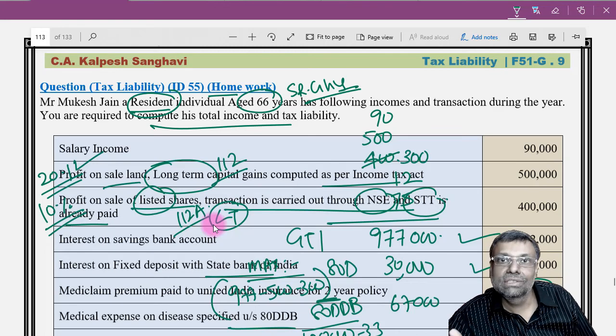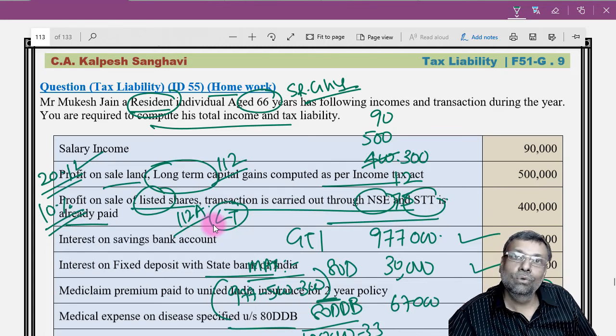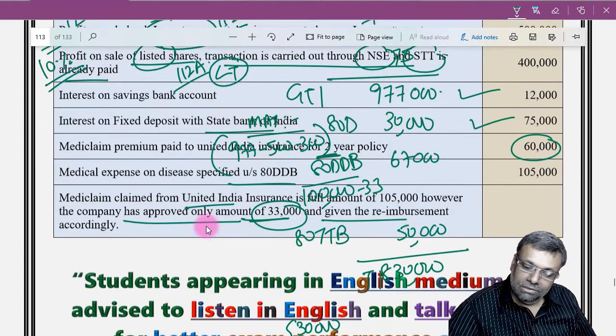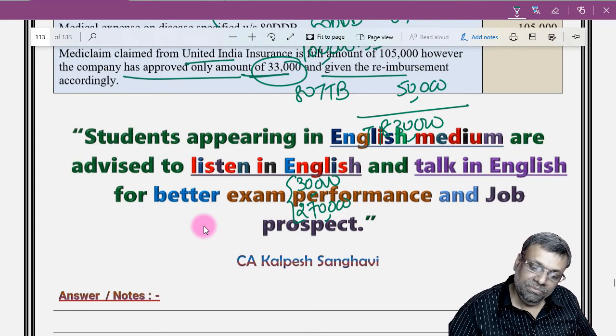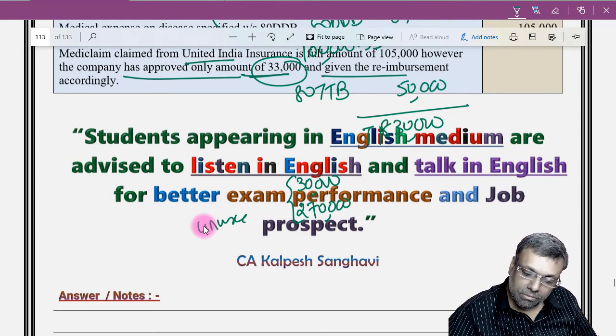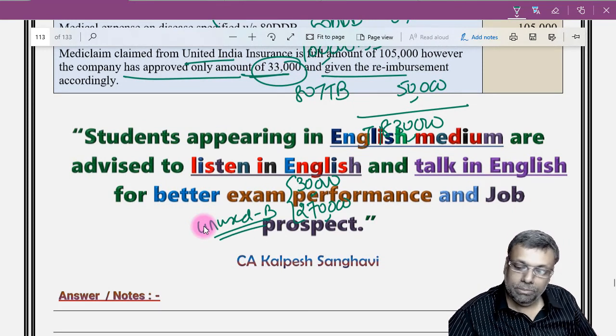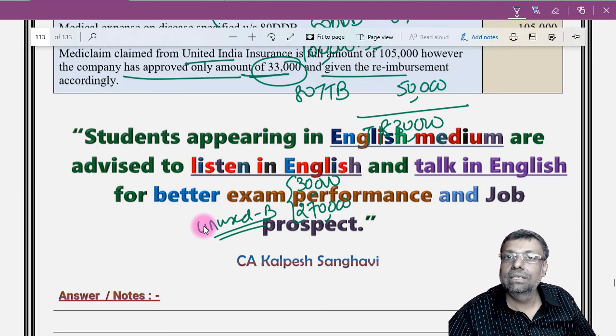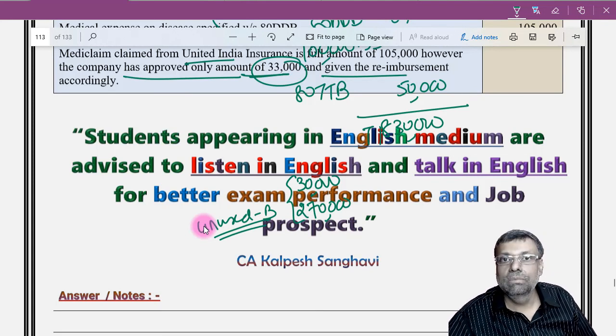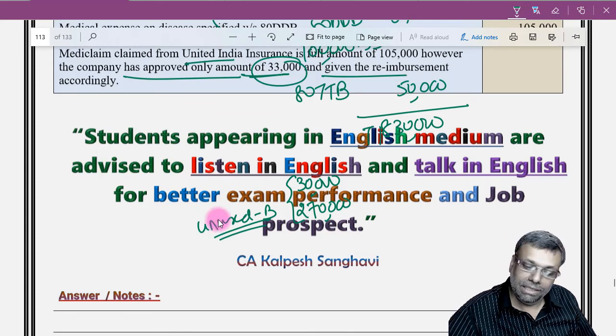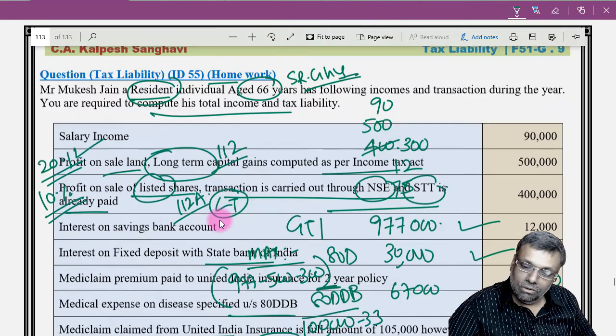Variations can be created there, but you can straight away write a note that the more advantageous approach is to use basic exemption against whichever special rate income is taxable at the higher rate, so that I minimize the tax liability. That is one of the very beautiful points here. A resident person can do that adjustment in the tax liability calculation, and I'll multiply the other special rate income with the respective special rates. So that's all with the computation.